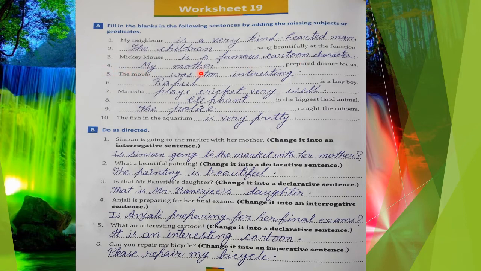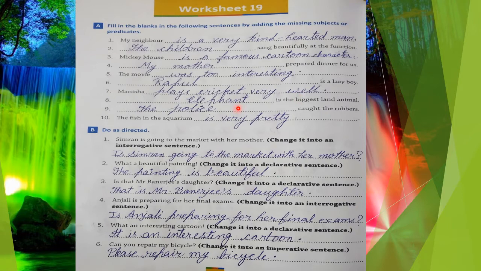Next, my mother prepared dinner for us. So here my mother is the subject part and prepared dinner for us is the predicate part. Next, the movie was too interesting. So the movie is the subject part and was too interesting is the predicate part. Next, Rahul is a lazy boy. So Rahul is the subject part and is a lazy boy is the predicate part. Next, Manisha plays cricket very well. So here Manisha is the subject part and plays cricket very well is the predicate part.